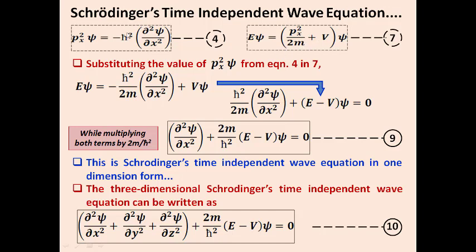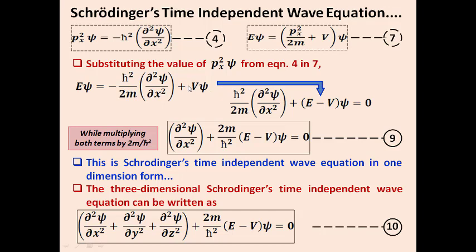Now I replace the term p squared with the term in equation number 4. I am substituting equation number 4 in equation number 7, so I get minus h cross squared by 2m into dou squared psi by dou x squared plus V psi.